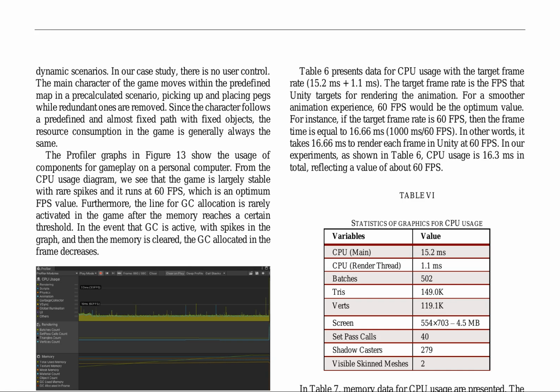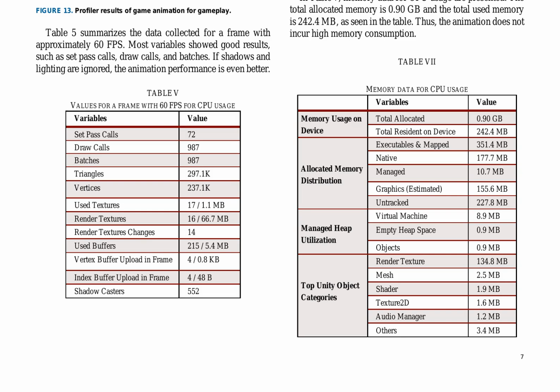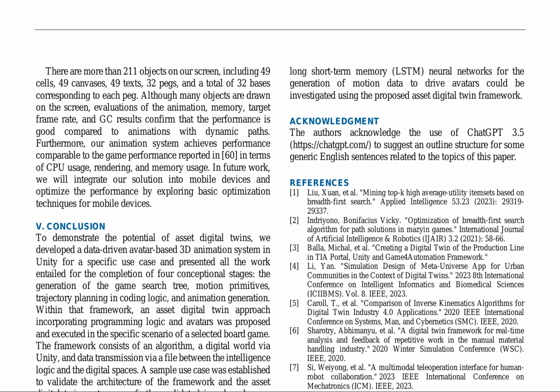The memory usage is also optimized, with a total used memory of 242.4 MB out of a total allocated memory of 0.90 GB. The research showcases a successful digital twin asset pipeline for game animation, achieving smooth and efficient animation performance. The research paper presents a data-driven 3D animation system using asset digital twins, demonstrated through a PEG solitaire board